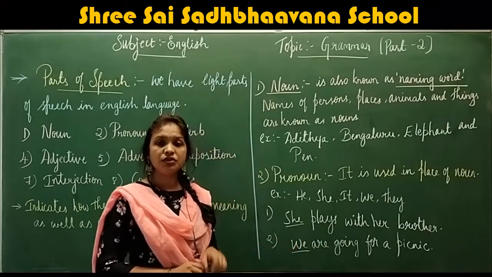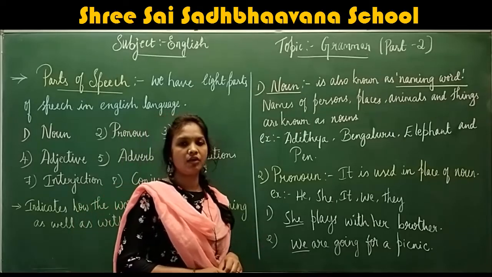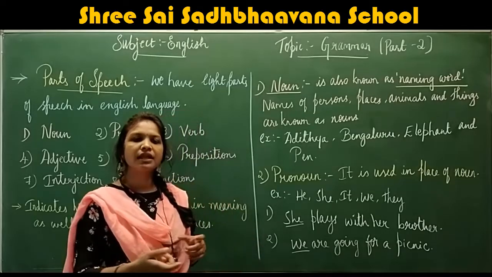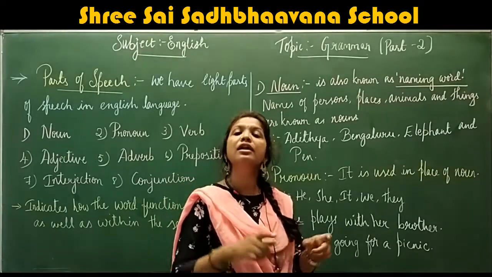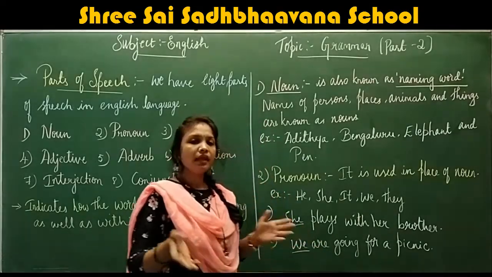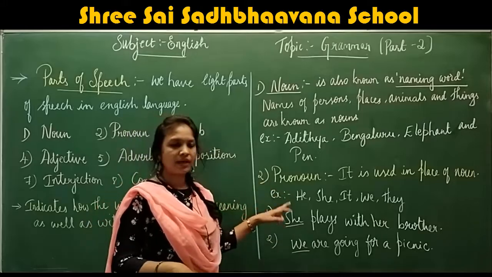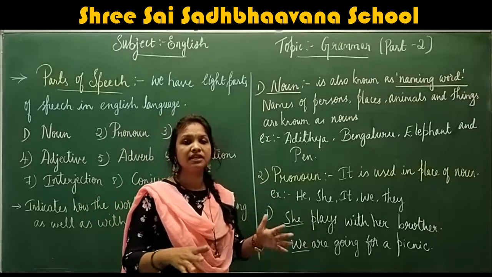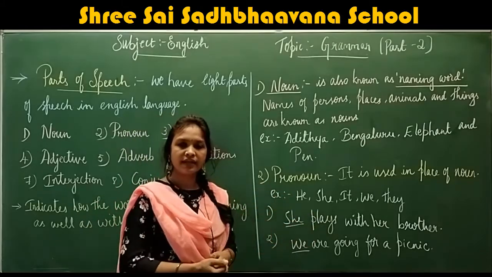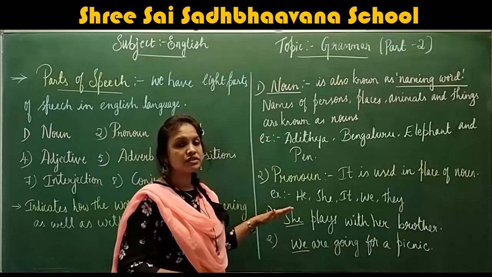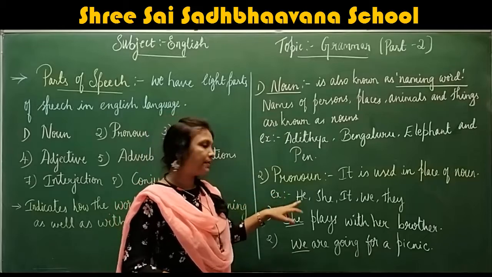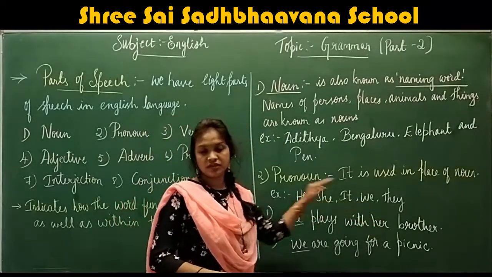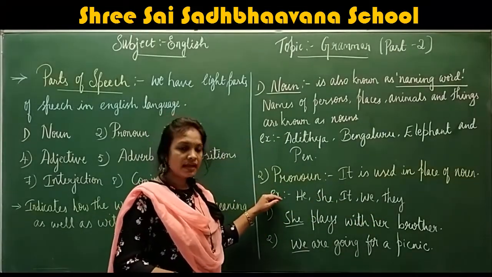So instead of using the name of a person, place, animal or thing again and again, we use pronouns like he, she, it, we, they, them, their. These are the pronouns.